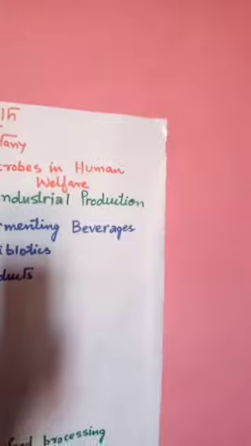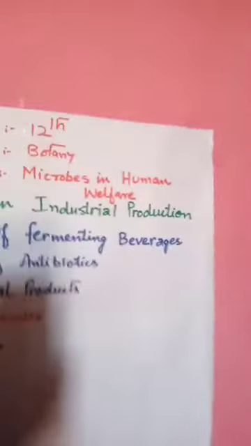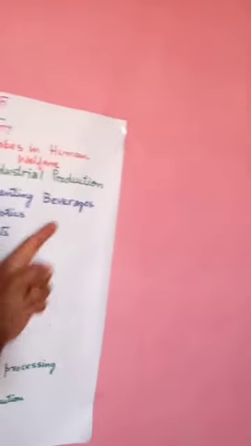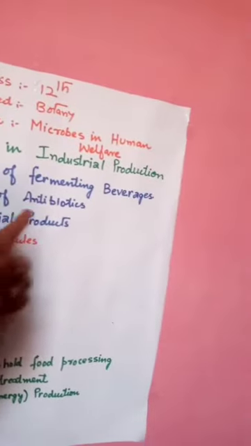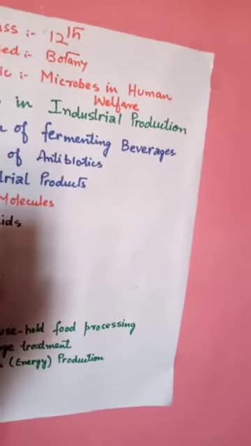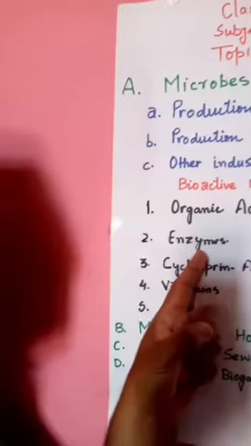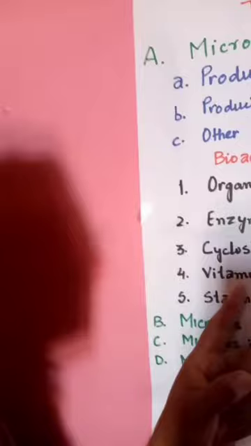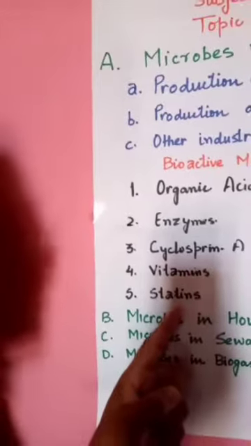Industrial production can be discussed under various headings. First, production of fermented beverages. Second, production of antibiotics. Third, some industrial products like bioactive molecules, which include organic acids, enzymes, cyclosporin A, vitamins, and statins.